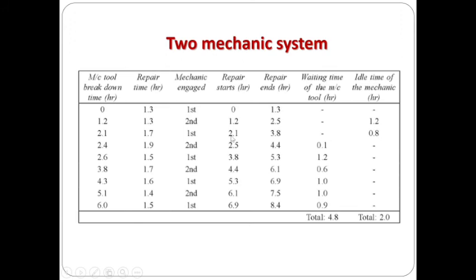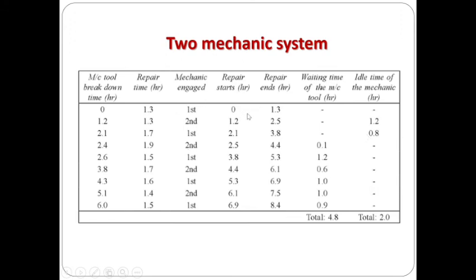While coming to the next one, just consider the first mechanic: 1.3 to 2.1, and next 2.1 to 3.8, 3.8 to 3.8, then up to 5.3 is working. The next repair starts from 5.3, up to 6.1 is working. The next repair starts from 6.9 itself. So there is no idle time for mechanic 1 afterwards.